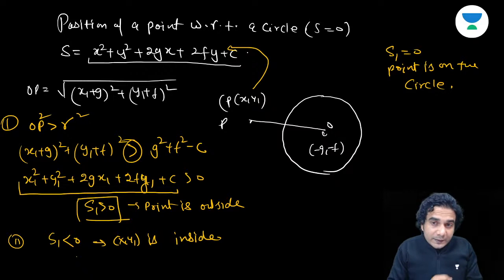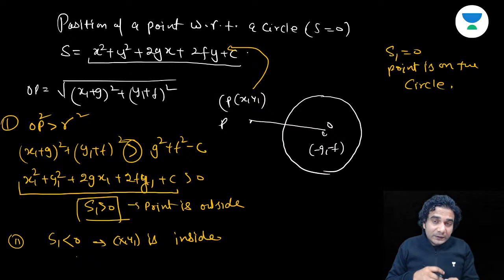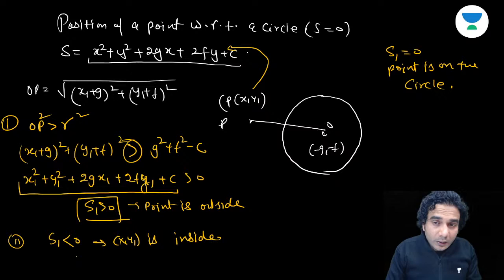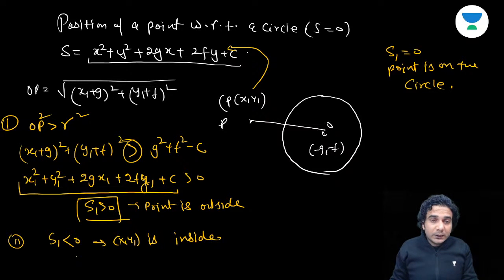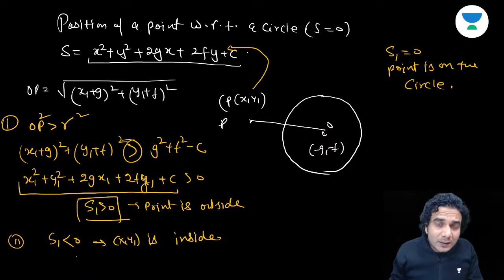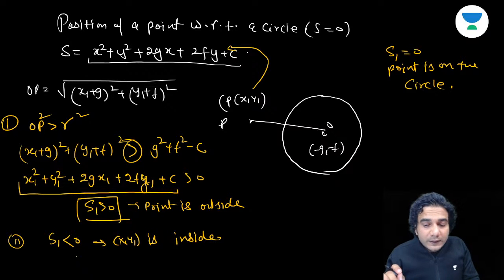It is only for a circle, no matter whether it is a standard circle or a general circle. The coefficients of x square and y square should be positive. That is the only condition.